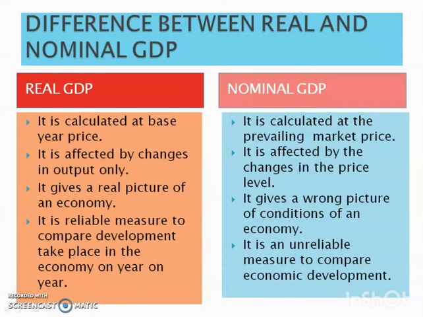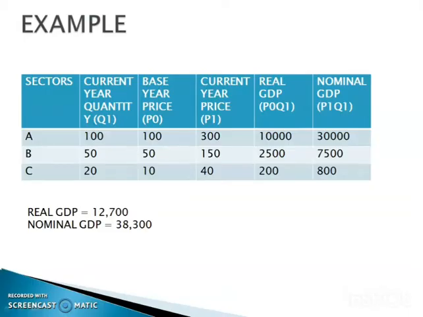We can understand this with the help of a table. Here this table shows the real and nominal GDP of a country. Here we assume that there are three sectors A, B, C, and the second column represents the current year quantity, that is quantity Q1, and the third column represents base year price P0. We can take P0 as the base year, and the fourth column represents the current year price, that is the prevailing market price.